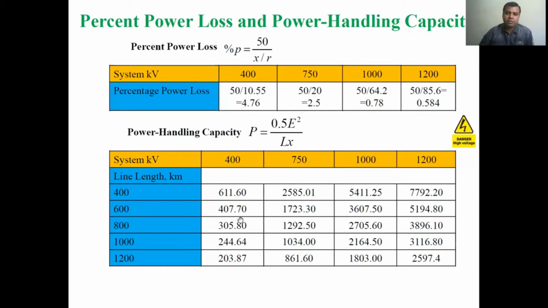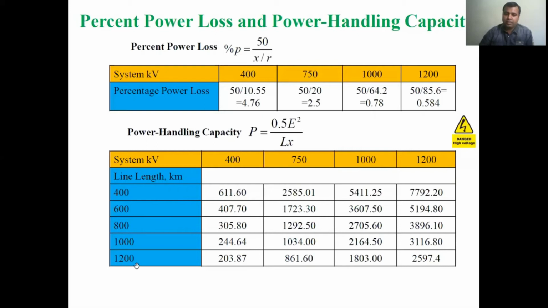We get a reduced power handling capacity of 407.7 megawatt. Meaning if we are using the same voltage level and increasing the length of the transmission, the power handling capacity gets reduced.